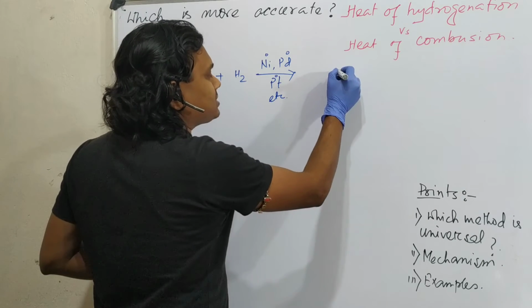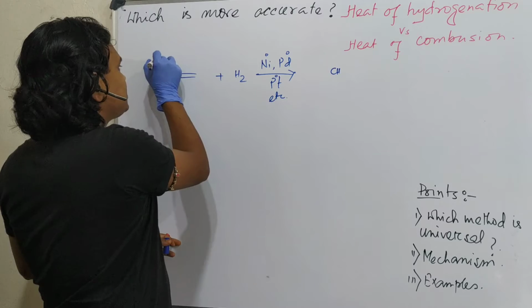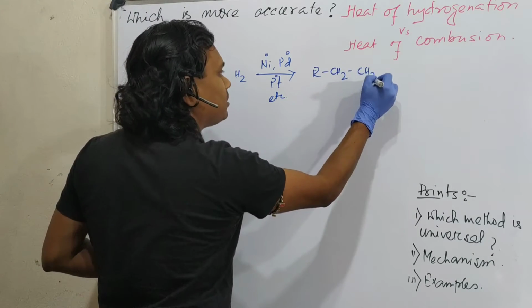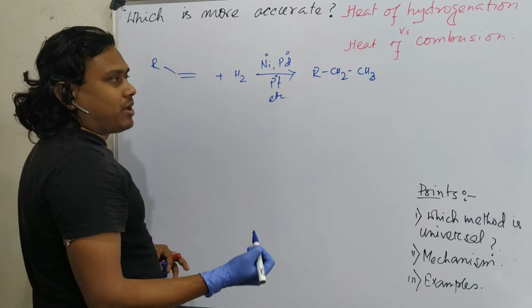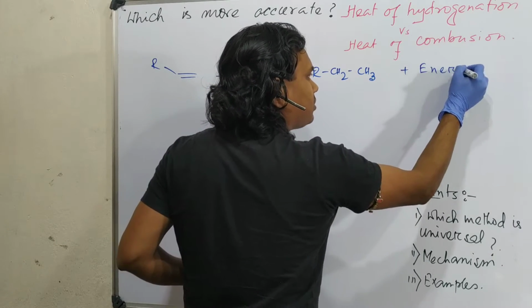It results in an alkane, for example R CH2 CH3. And along with that, some amount of energy comes out.